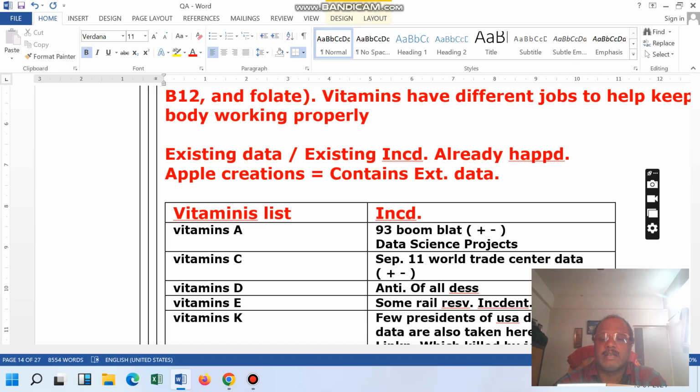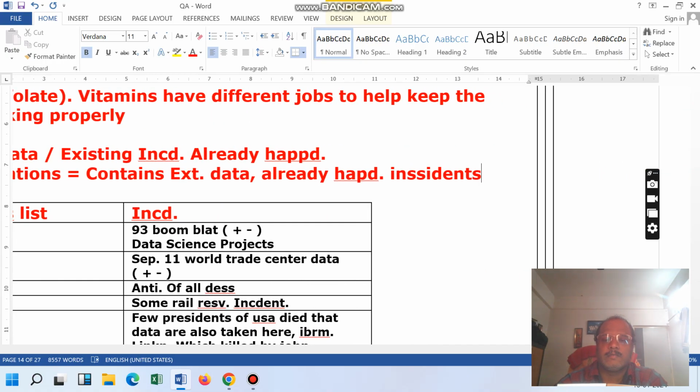Or existing data means already happened incidents. Already happened incidents.